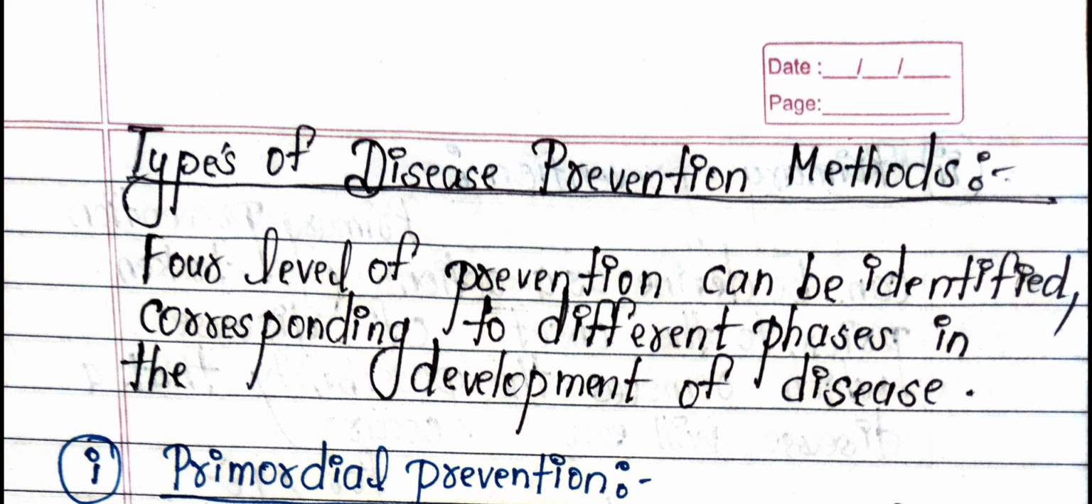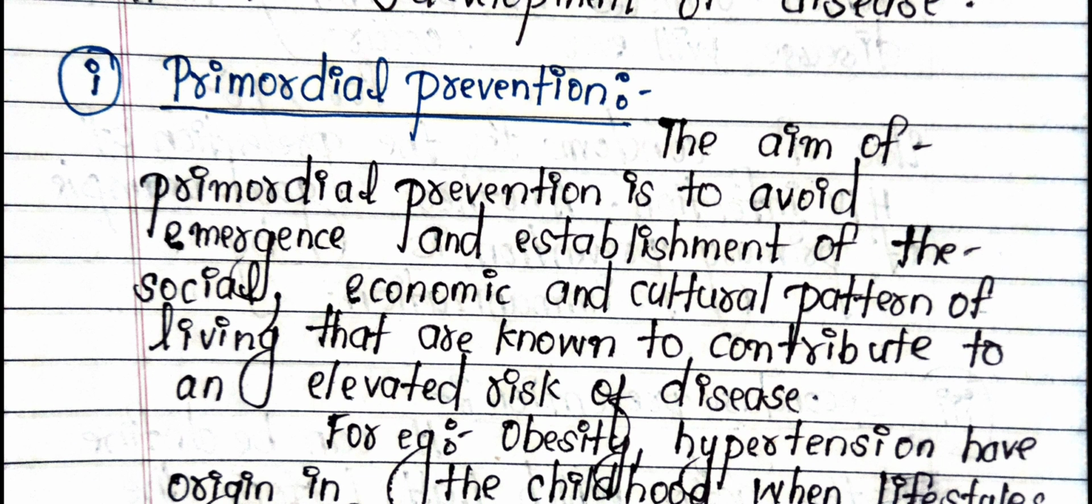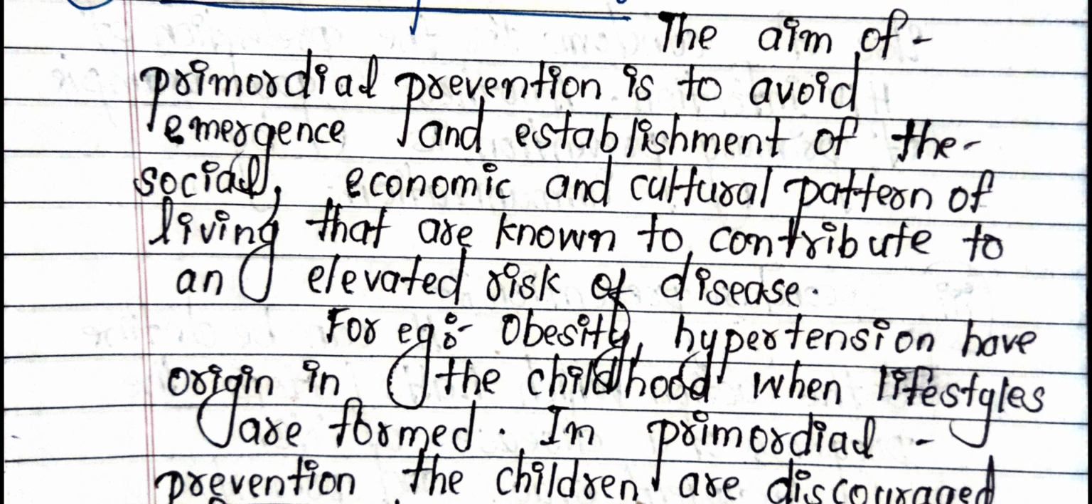Types of disease prevention methods. Four levels of prevention can be identified, corresponding to different phases in the development of disease. First, primordial prevention. The aim of primordial prevention is to avoid the emergence and establishment of the social, economic, and cultural patterns of living that are known to contribute to an elevated risk of a disease.